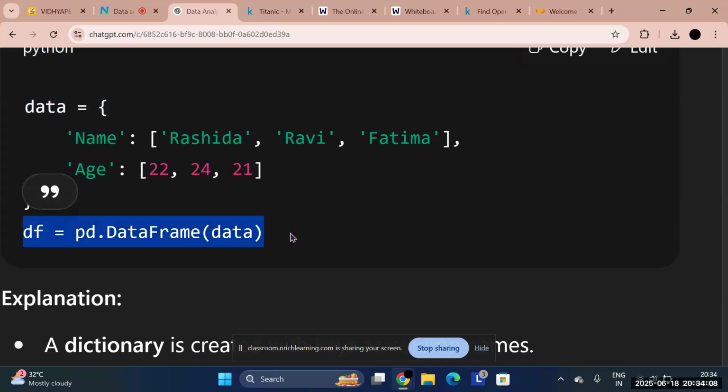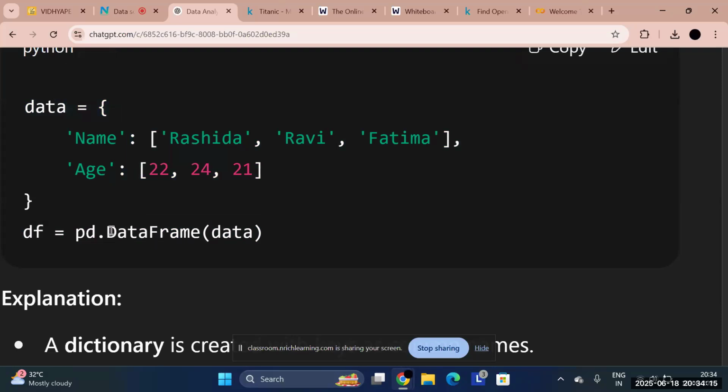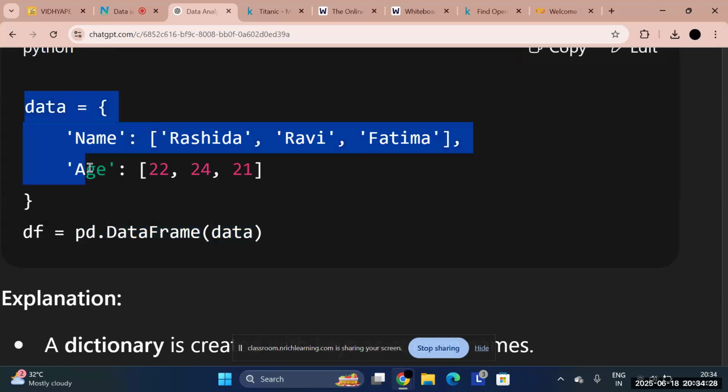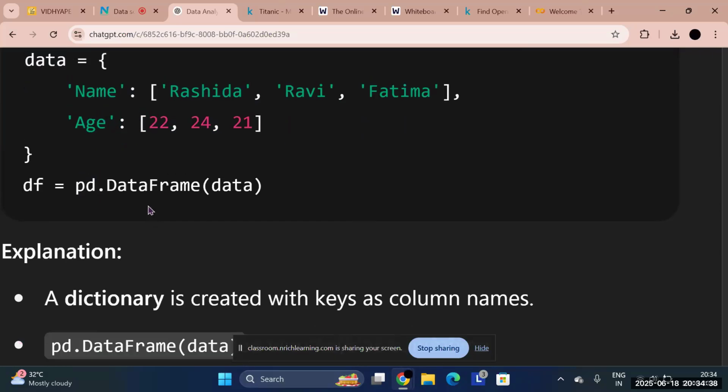So what this line of code means is that we are saying: convert this data in the form of a table. Data frame means a 2D table. We are requesting pandas to create a table of the data we have created here, where one column will be name and the second column will be age.